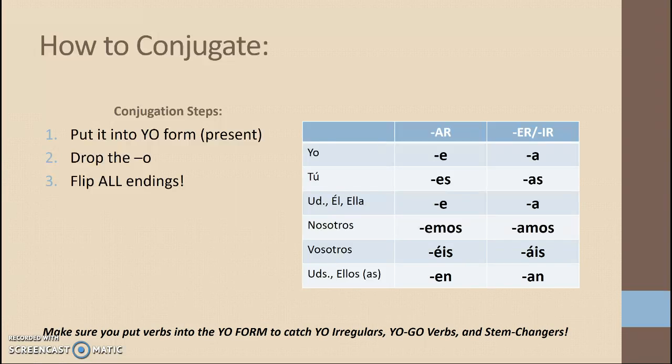So how do we conjugate? Put it into the yo form, present tense, drop the o, and flip all of the endings. So AR verbs now end like e, es, e, emos, éis, en. ER verbs end like a, as, a, amos, áis, an. And if you skip that first step, you're going to miss out on some key spelling changes because that yo form will catch any of our yo irregulars, our yo-go verbs, and our stem changers, which we have to be cognizant of.